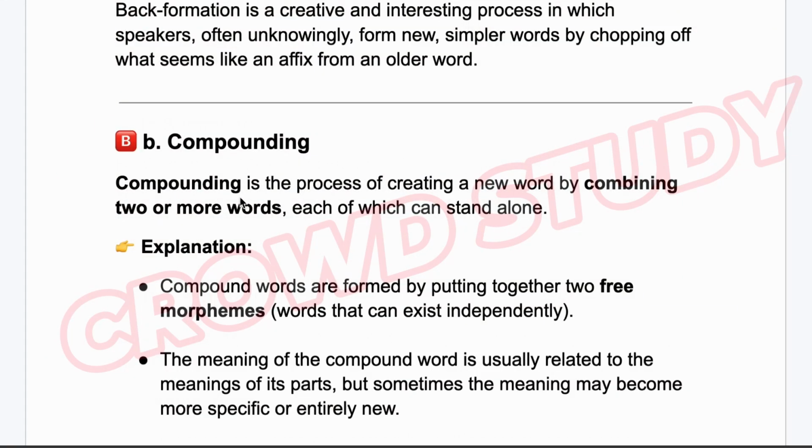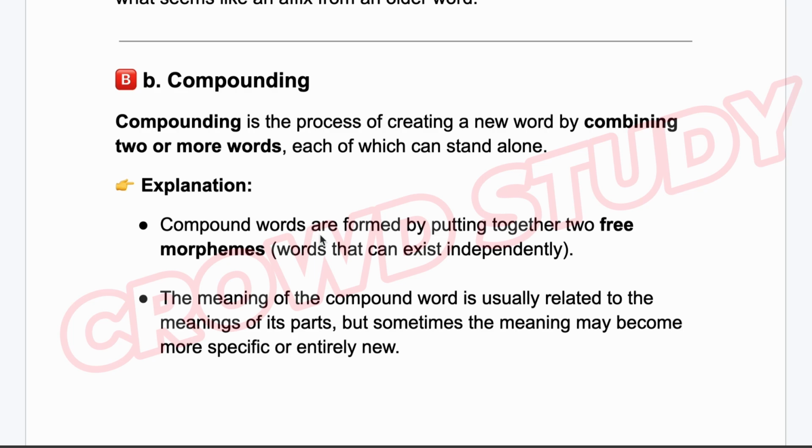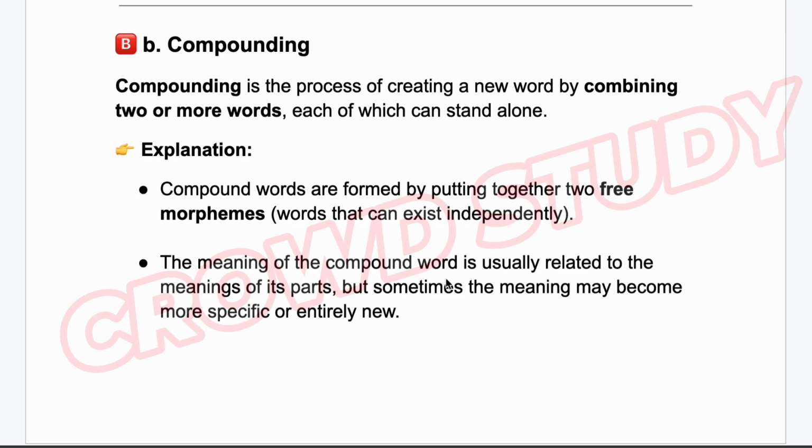B. Compounding. Compounding is the process of creating a new word by combining two or more words, each of which can stand alone. Explanation is here. Compound words are formed by putting together two free morphemes, words that can exist independently. The meaning of the compound word is usually related to the meanings of its parts, but sometimes the meaning may become more specific or entirely new.